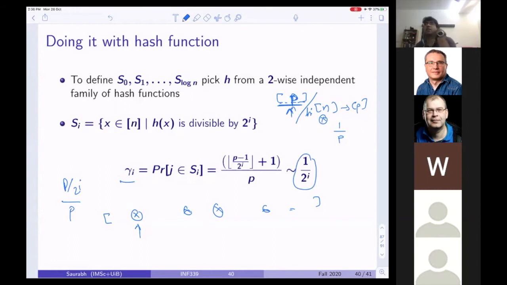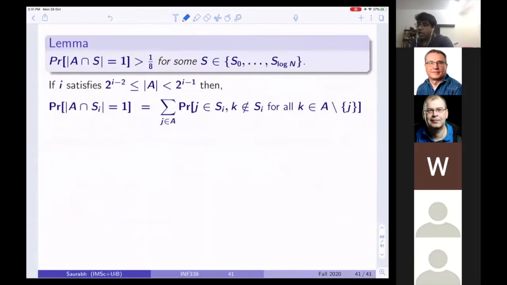So the probability that some index belongs to S_i: when will that index belong to S_i? If its hash value is divisible by 2 to the power i. How many such numbers are there from 1 to P? Roughly P over 2 to the power i. Any question? Okay, so this is what gamma_i will be. The probability that j belongs to S_i is roughly 1 over 2 to the power i, and this is why it is equivalent to implementing that. This is how we have selected our S0, ..., S log n.